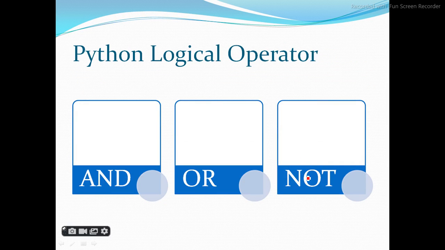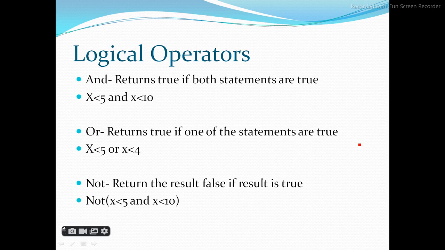Python logical operators. These operators are very common: and, or, not. We have already studied logical operators. The and operator returns true if both the statements are true, I have made you understand many times. For example, x less than 5 and x less than 10. If both are true, then we will get true.